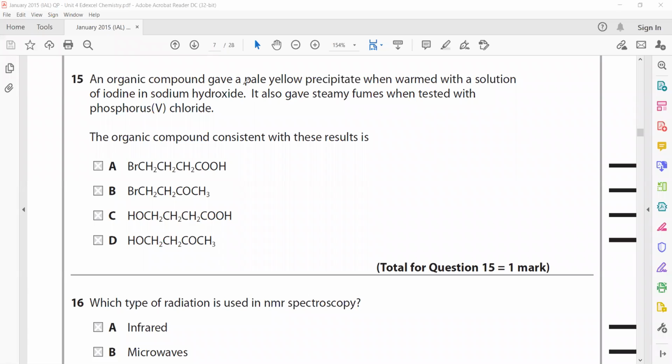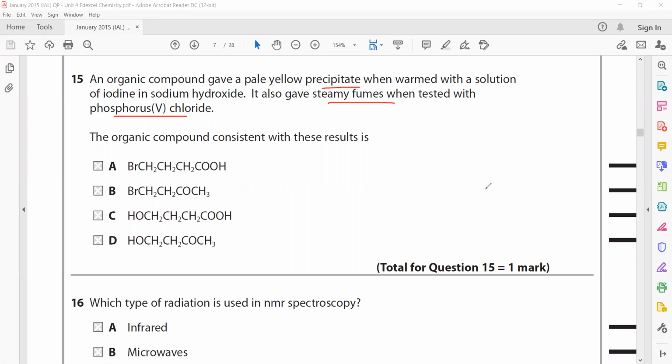An organic compound gave a pale yellow precipitate when warmed with a solution of iodine. So this gives an idea that a methyl group is there next to the carbonyl group, because when a methyl group is next to a carbonyl group, this will give a positive triiodomethane test result. And it gives steamy fumes when tested with PCl5.